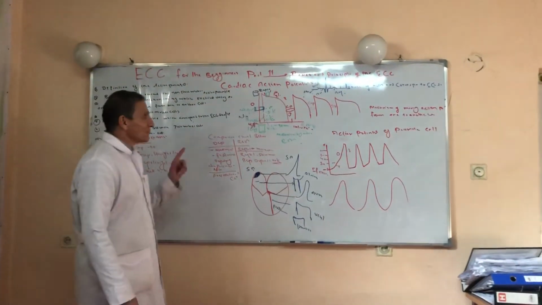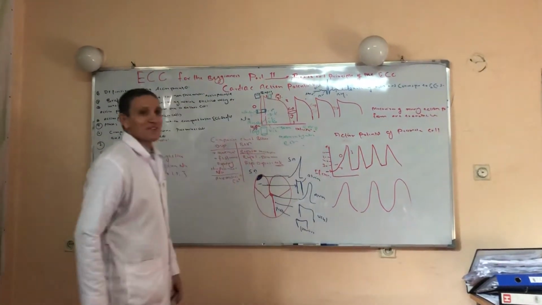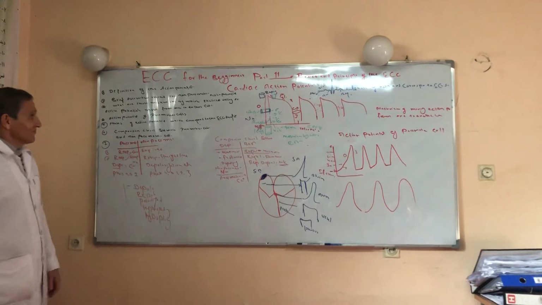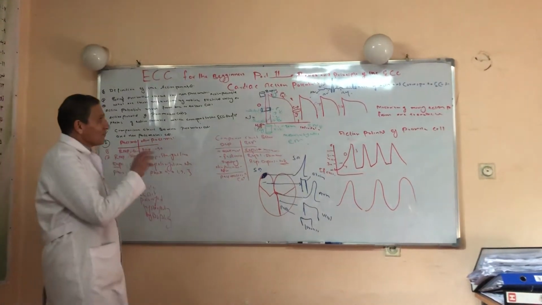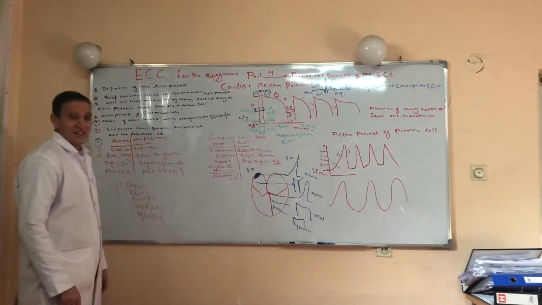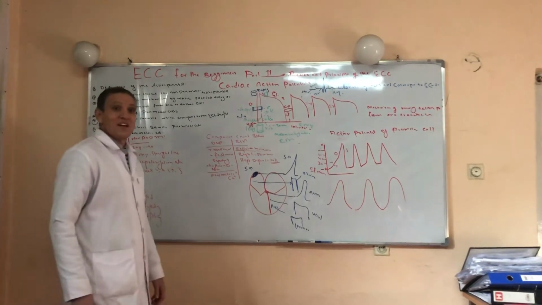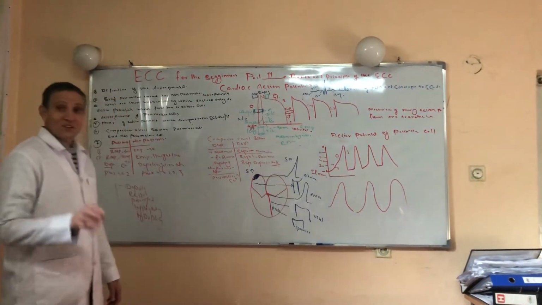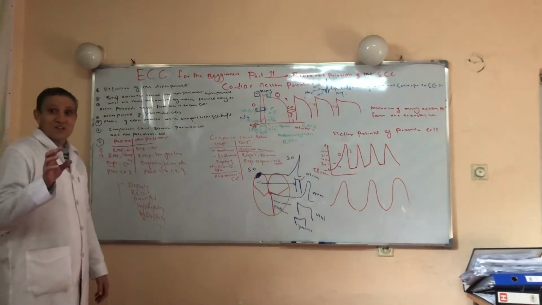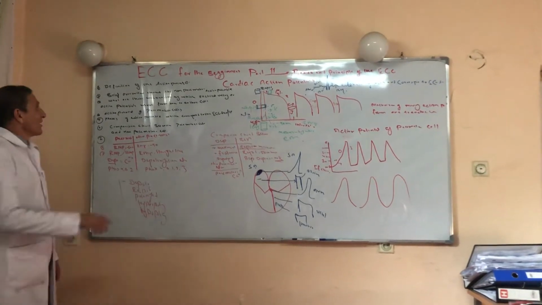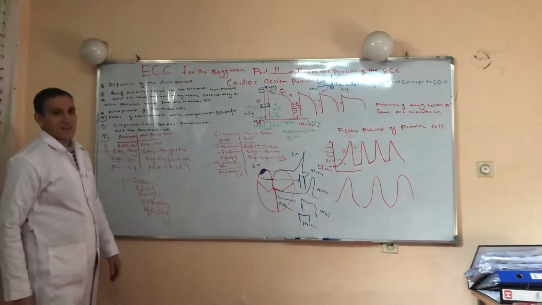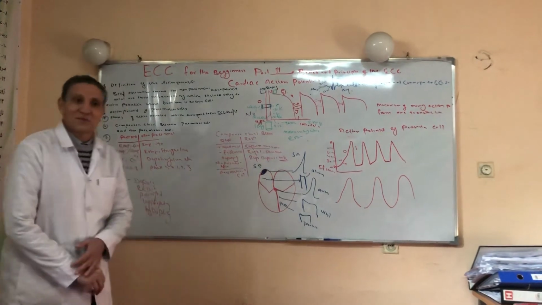ECG for the beginners, part 11, physics and principle of the ECG. In today's lecture, we will discuss the cardiac action potential. Last week, we also discussed the cardiac action potential, particularly the non-pacemaker cells. Right now, we will give a definition of the action potential. How should I define the action potential?